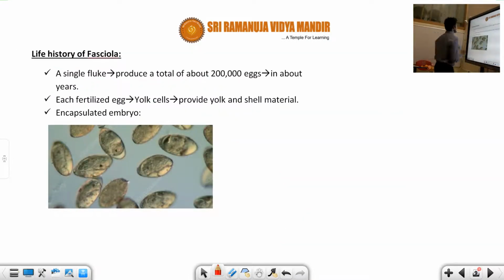Next, students, this is very important information about the life history of Fasciola hepatica. A single liver fluke, Fasciola hepatica, will produce approximately 2 lakh eggs in about 11 years.